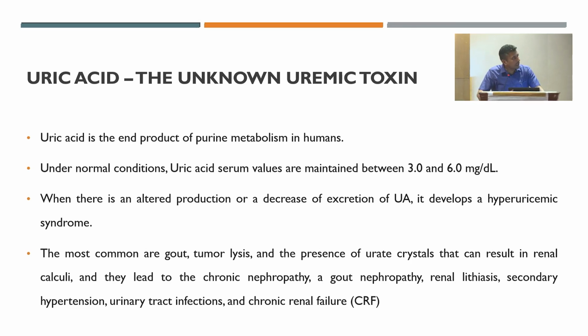It produces renal calculi, and because of chronic hyperuricemia, recurrent uric acid stones may cause chronic uric acid nephropathy, gout nephropathy, recurrent renal lithiasis, and secondary hypertension. Because of hyperuricemia, it can cause CKD progression. I'll go through that in detail. Then recurrent urinary tract infection because of recurrent stone formation and chronic renal failure.